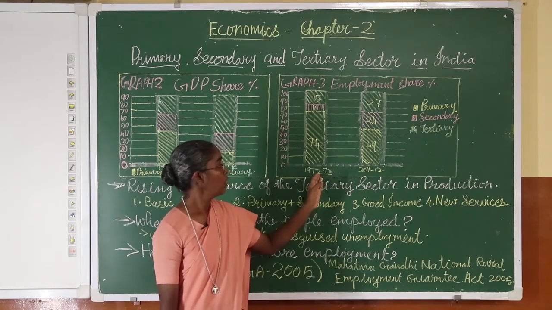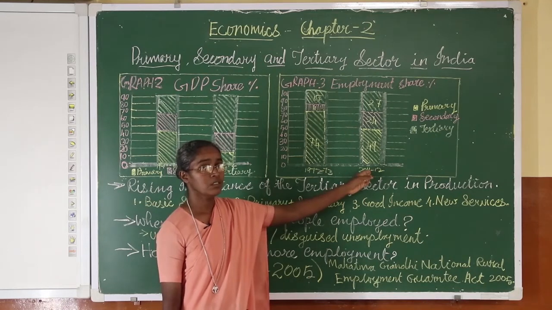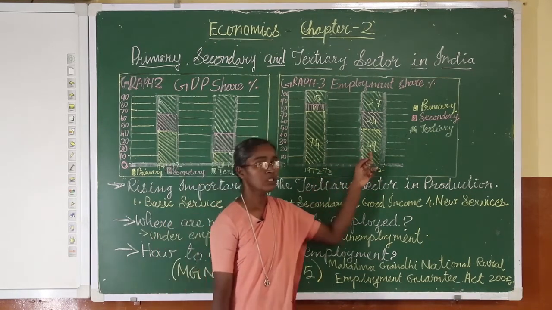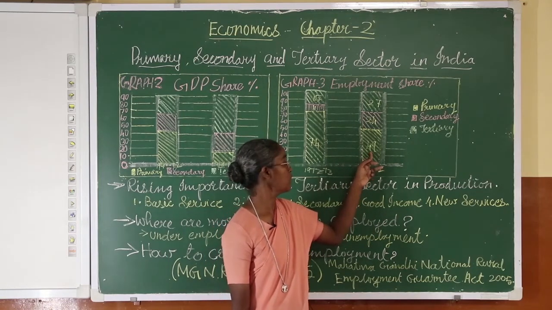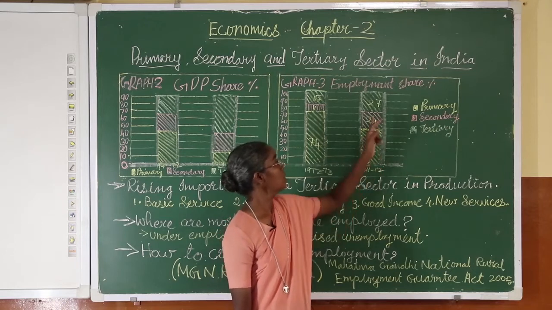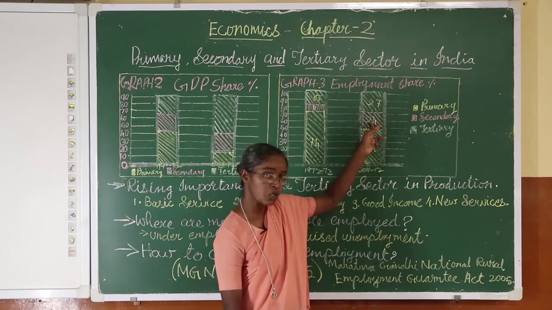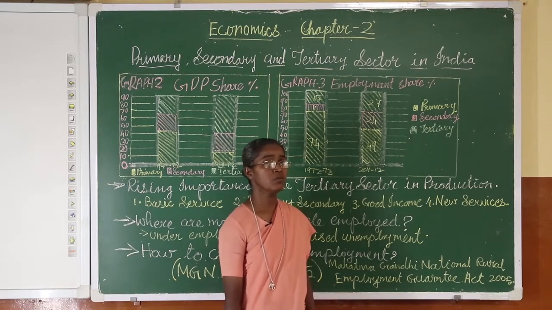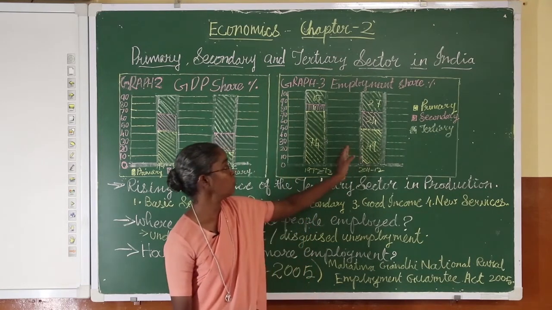Now, after 40 years, that is 2011-12, what is the percentage of the population working in the primary sector? It is 49%, and in the industrial sector it is 24%, and in the tertiary sector it is 27%. Now, what do we have to observe here?